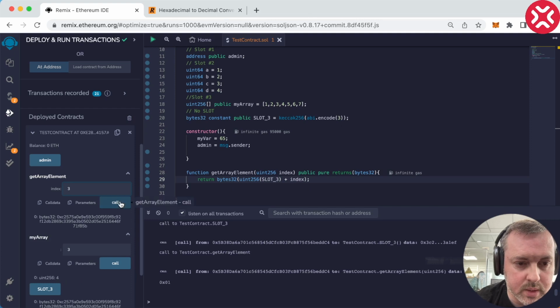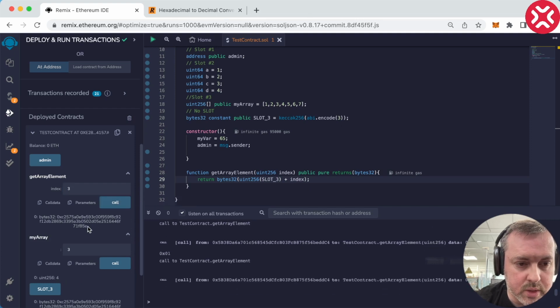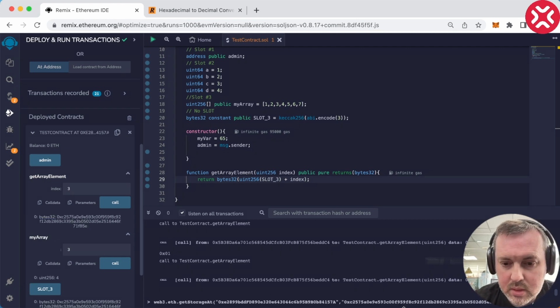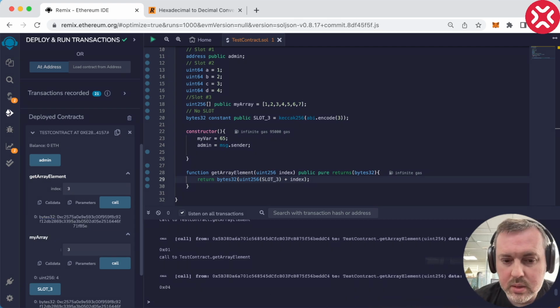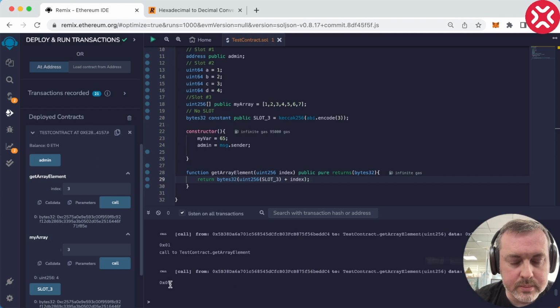Okay, let's now say 4, for example, not 3, like we did here, because now we're going to get 4. Okay, we just recalculated this hash. Let's replace it here, and we got our 4. So this is how we can access different elements of an array in a smart contract.